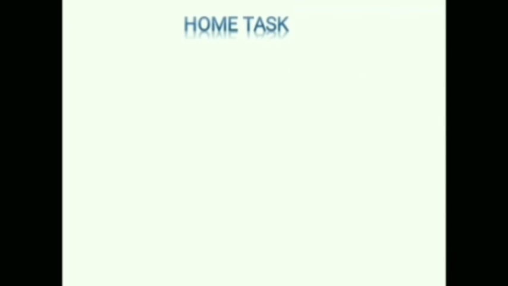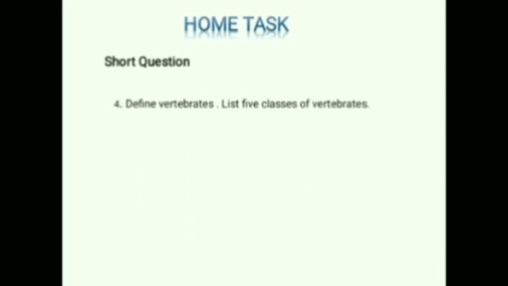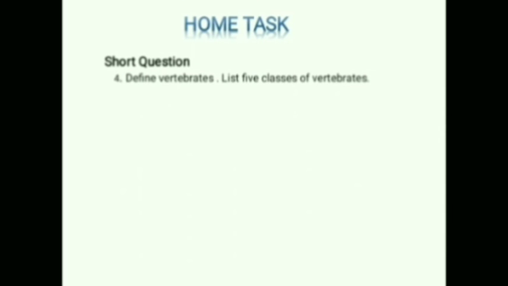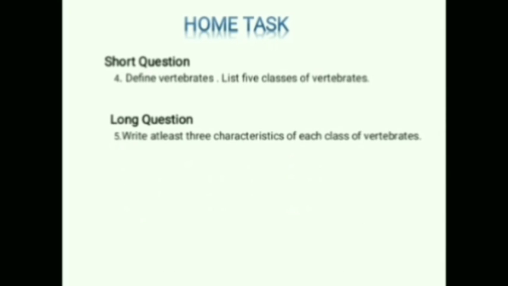Now last but not the least, home task. Short question. Question number 4. Define vertebrates. List 5 classes of vertebrates. Long question. Write at least 3 characteristics of each class of vertebrates. There are 1 short question and 1 long question from the book. You have to answer it in your copy.